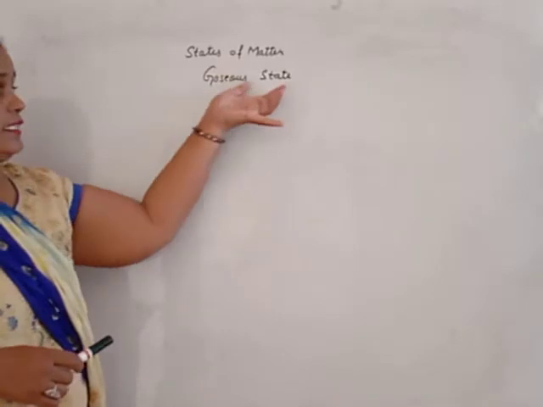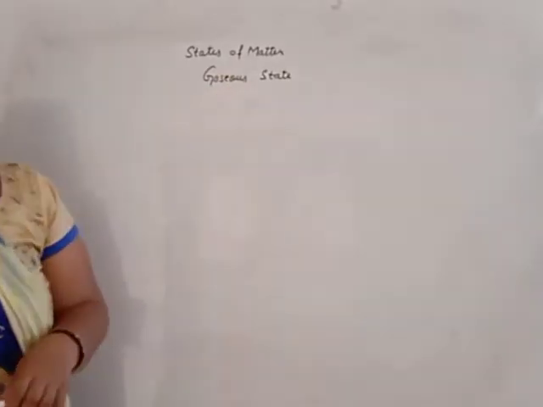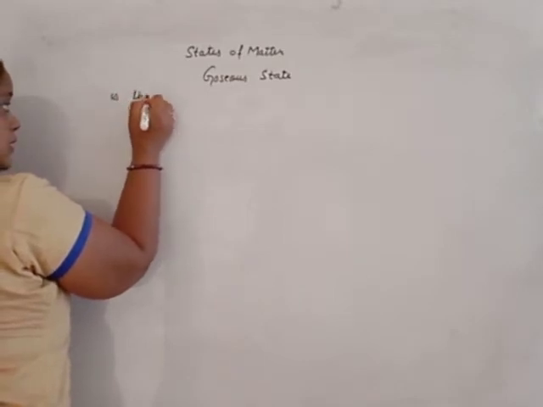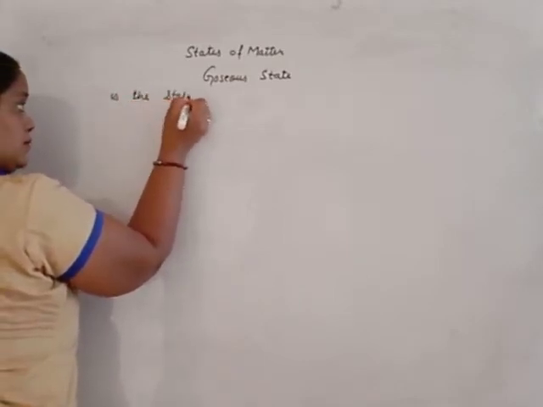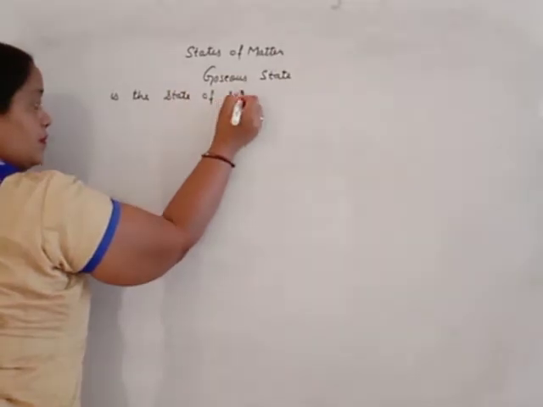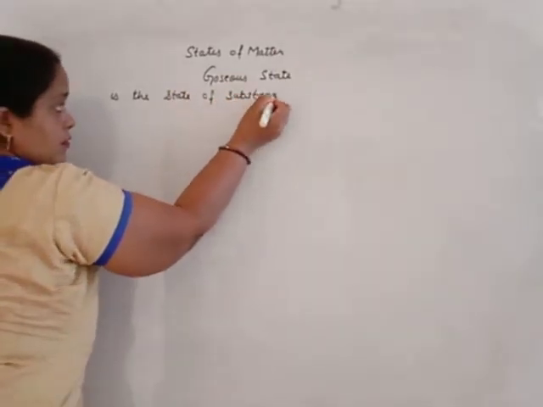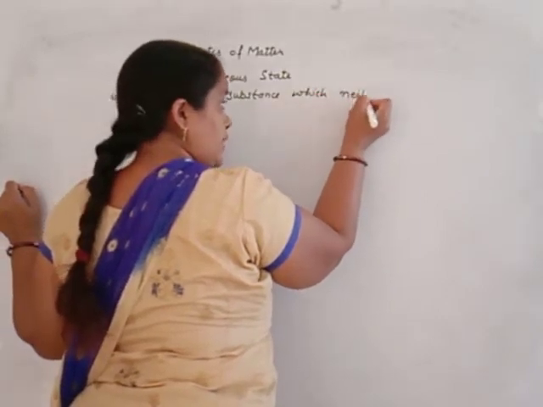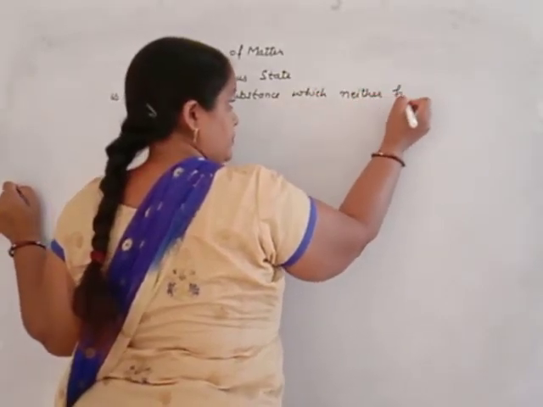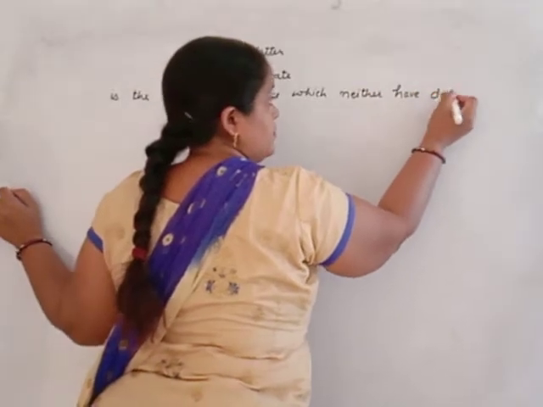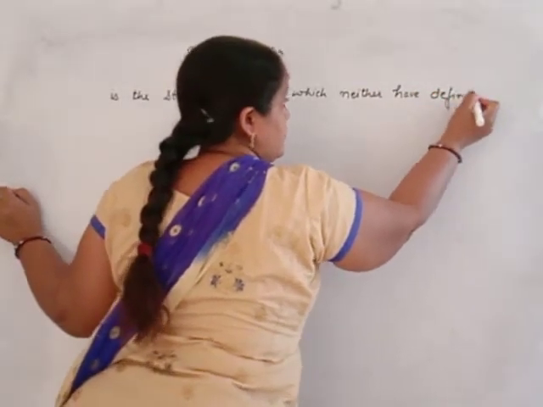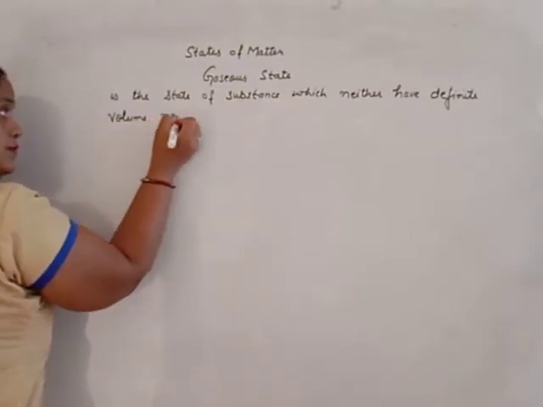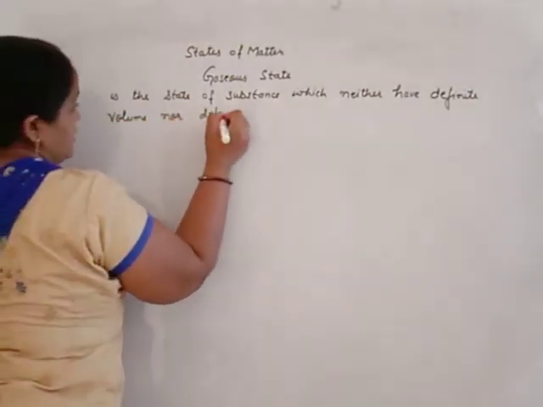Now what is the gaseous state? Gaseous state is the state of substance which has neither definite volume nor definite shape.